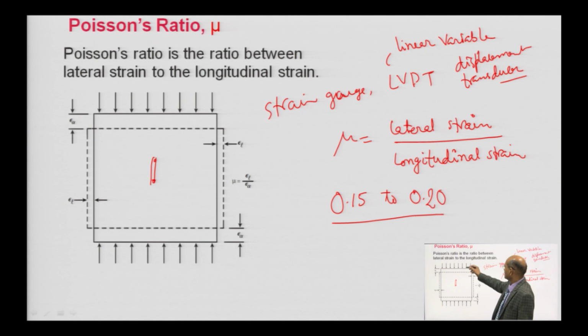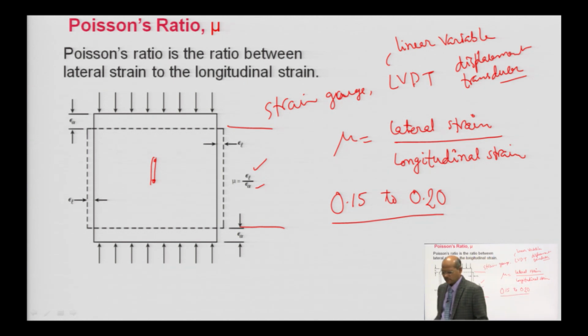Here you can see that due to the loading the size of the specimen is getting reduced like this. Say this is the lateral strain, epsilon lateral, and this is epsilon longitudinal. Epsilon lateral by epsilon longitudinal is going to give you the Poisson's ratio. Poisson's ratio is also important for analysis of the structure.